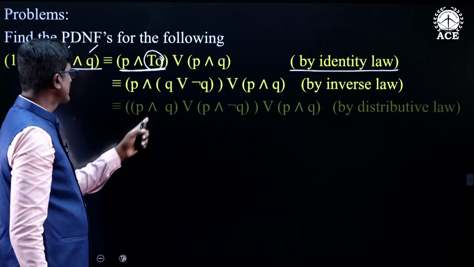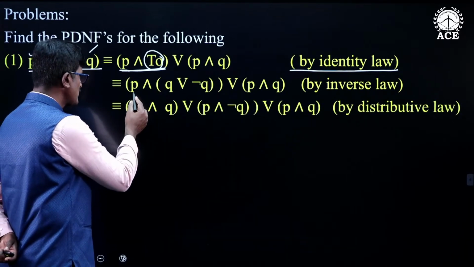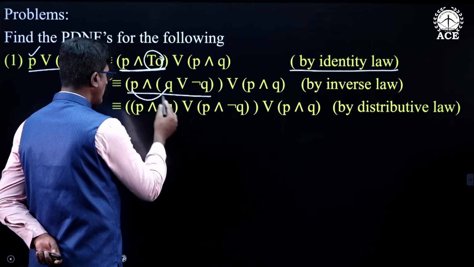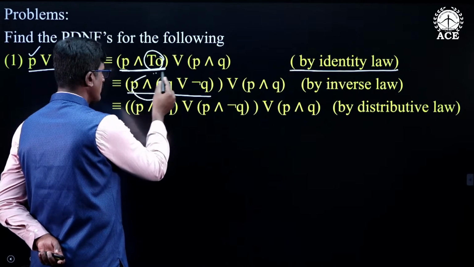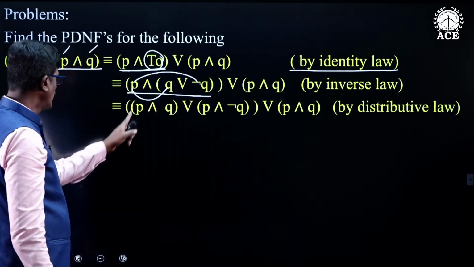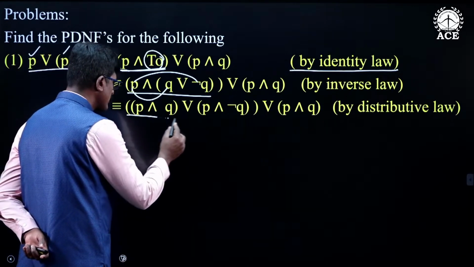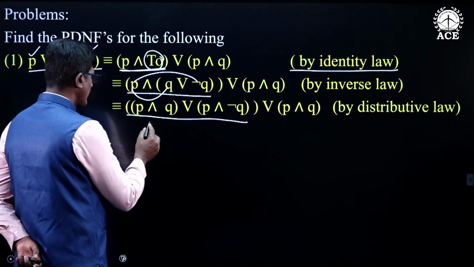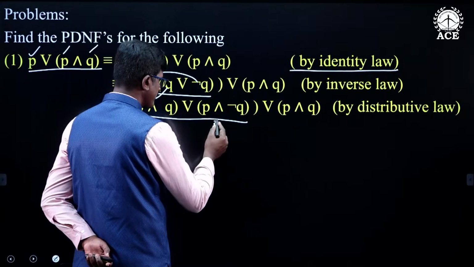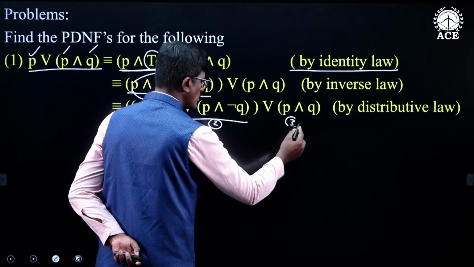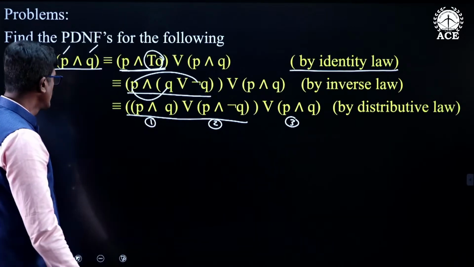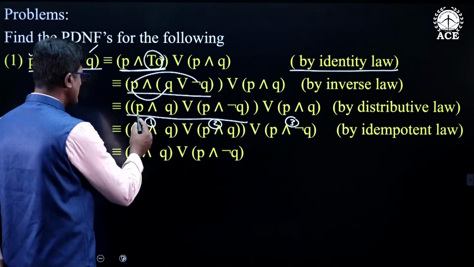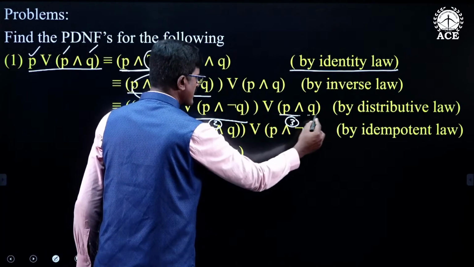Next, I am applying the distributive law. From the distributive law, this is logically equivalent to P and Q or P and negation Q. When we apply the distributive law, you get these two compound propositions. Now, observe these compound propositions. There are three compound statements. So, this is the equivalent compound proposition. If you simplify this, this is P or Q, P and Q, and this is P and Q.